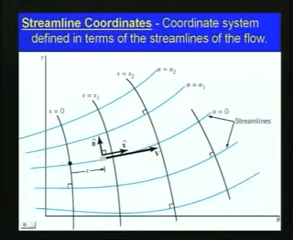So instead of describing the fluid flow with respect to this xy coordinate system, here we can describe the fluid flow with respect to S and N, the streamline and its normal, so that it is in the direction of the fluid flow itself. That will be much more advantageous, as shown here. So the flow is described with respect to the streamline coordinates.